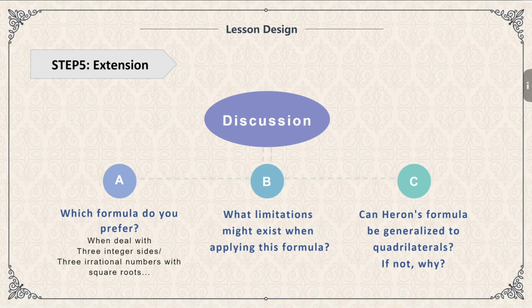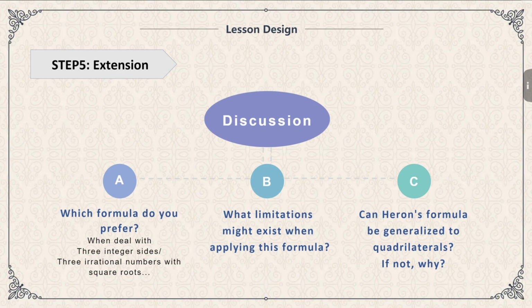Also, we pose some thought-provoking questions like, what limitations might exist when applying Heron's formula? Can this formula directly generalize to quadrilaterals or other polygons? Students can share their opinions with classmates and explore more relevant information after class if they are interested.